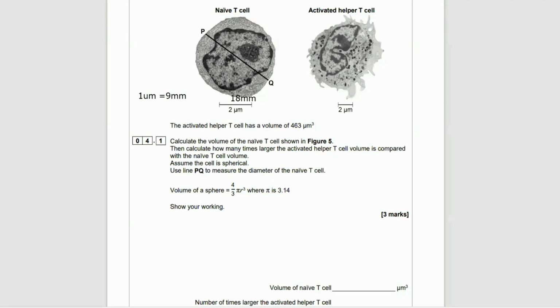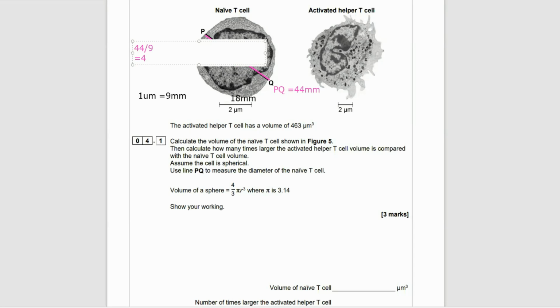What you want to do here is measure the length of that line. If you've got the paper in front of you, it's going to be different. So I'm going to tell you this is 18 millimeters, but it might not be 18 millimeters. It depends on the printout you've got. Obviously, that affects it. Now, the ratio should be roughly the same. So those 18 millimeters equal 2 micrometers, which means I've got a scale of 1 micrometer is 9 millimeters.